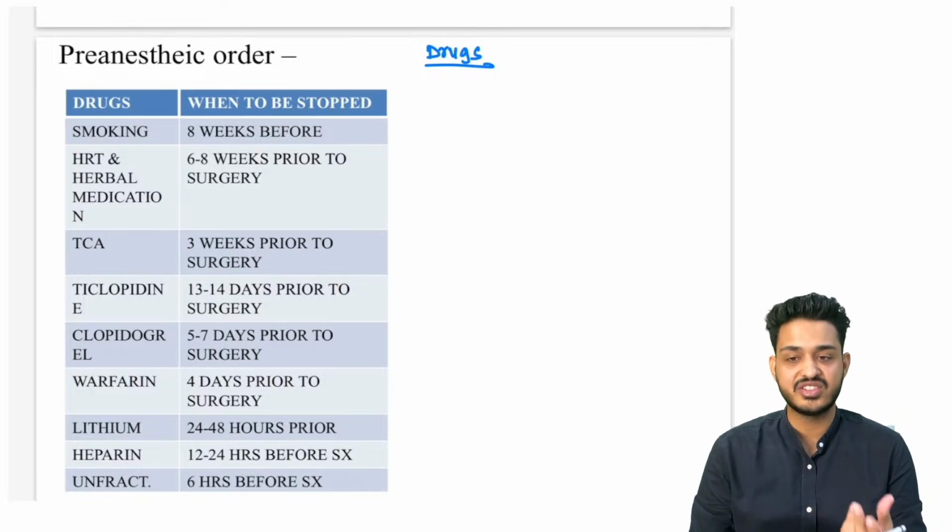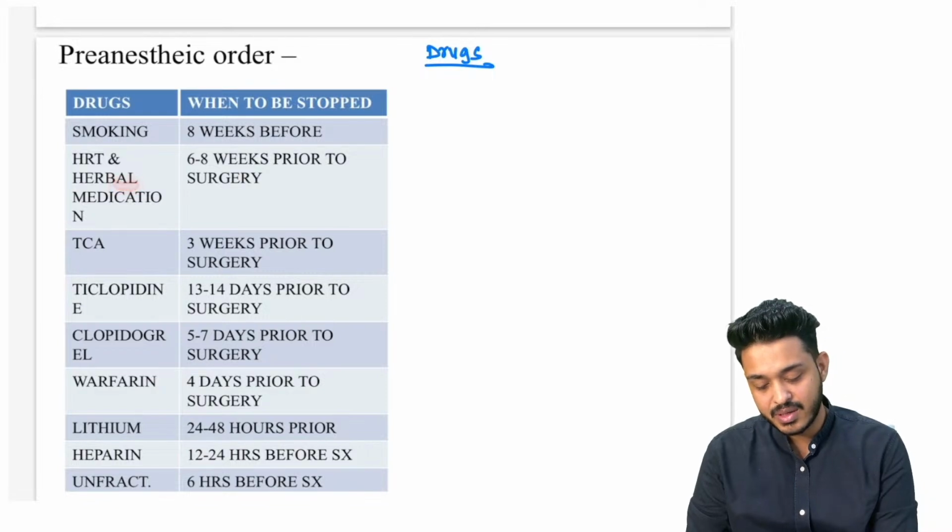herbal things or HRT. HRT is what? High dose of estrogen plus progesterone is the HRT. OCP मतलब क्या हो गया? Low dose of estrogen progesterone, that is going to be OCP. High dose of estrogen progesterone, that is going to be your hormone replacement therapy.